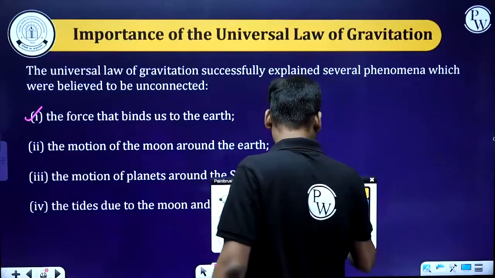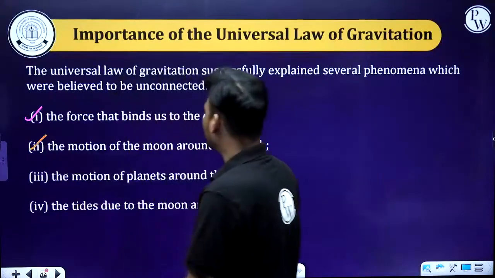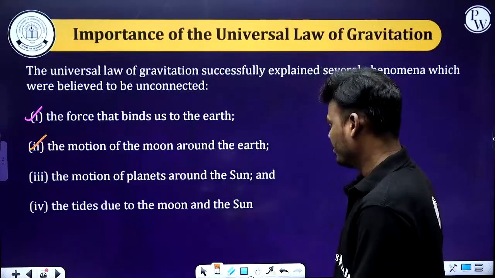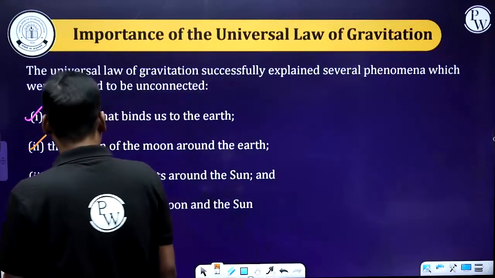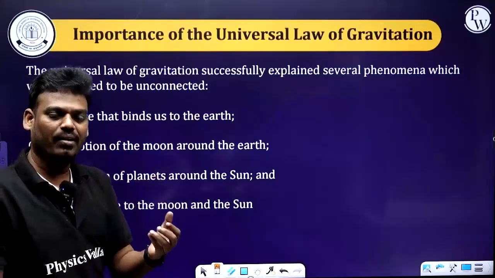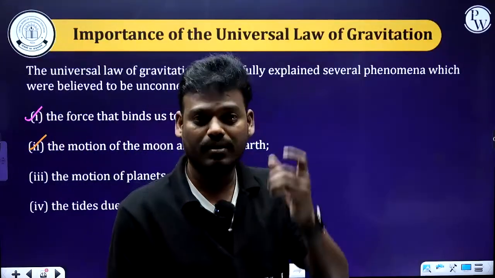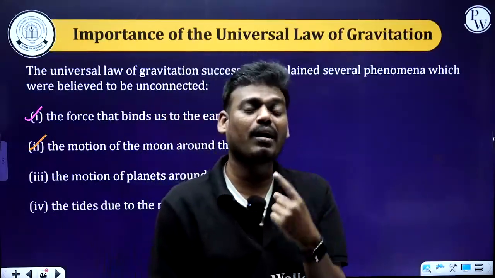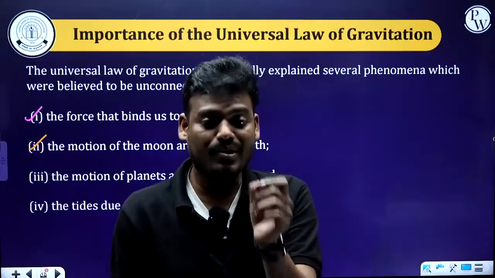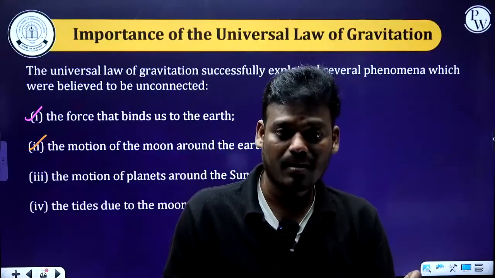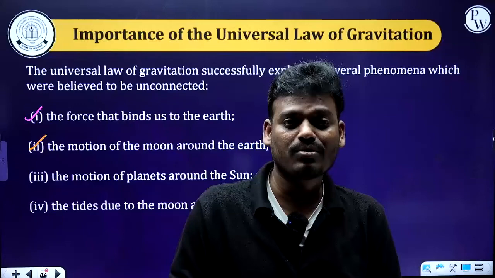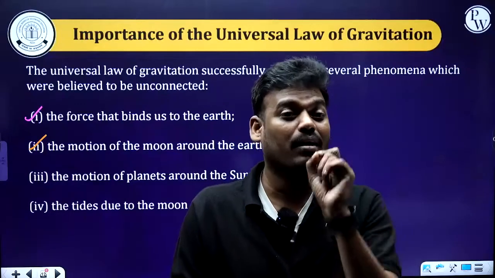Second one, let's consider the motion of the moon around the earth. Already we have discussed, that is the centripetal force. Who will provide that centripetal force? Earth. If the moon is revolving around the earth, then there should be a centripetal force, right? Who will provide it? That is provided by earth only.